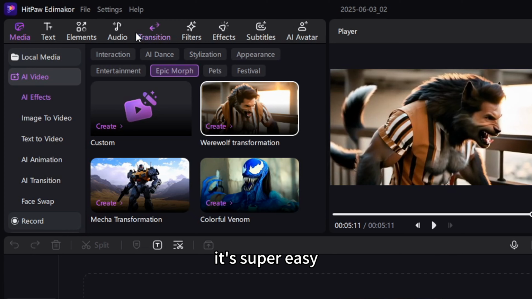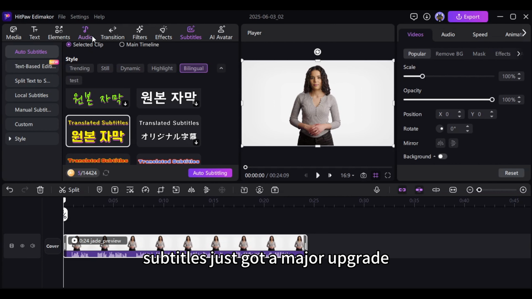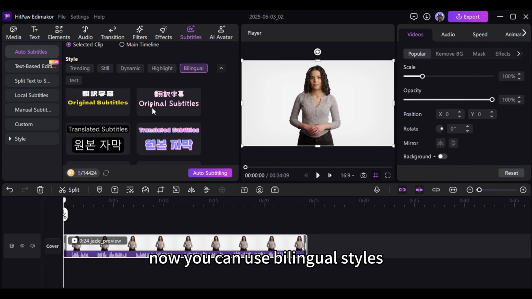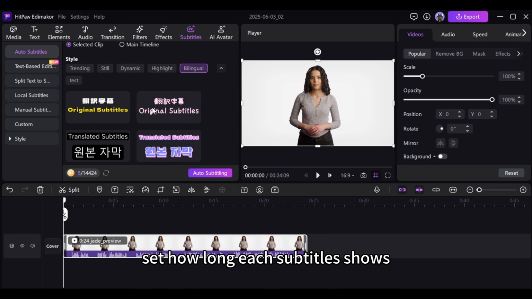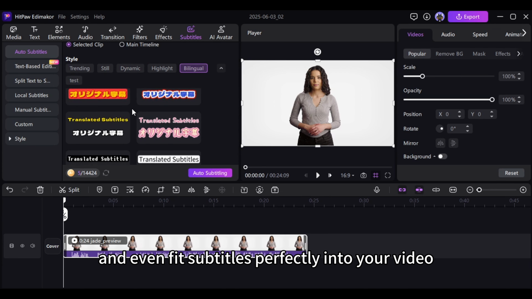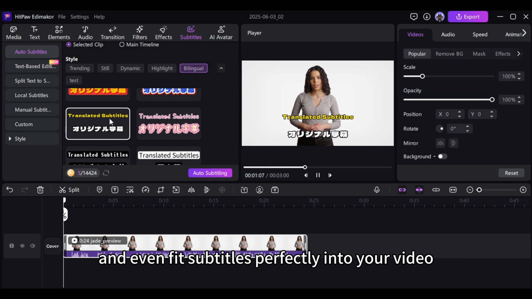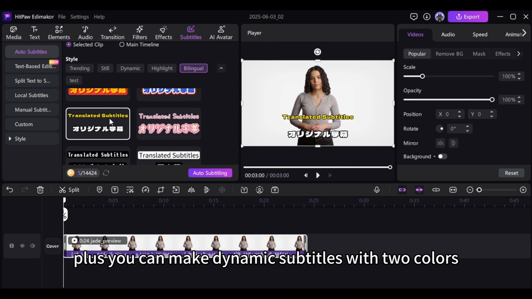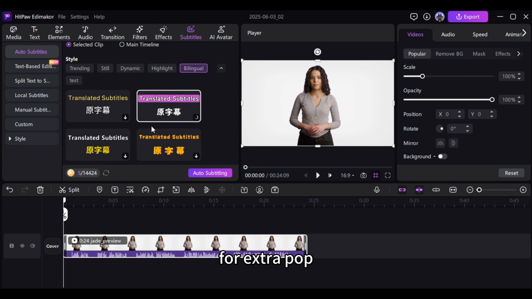It's super easy. Better subtitles. Subtitles just got a major upgrade. Now you can use bilingual styles, set how long each subtitle shows, and even fit subtitles perfectly into your video with one click. Plus, you can make dynamic subtitles with 2 colors for extra pop.